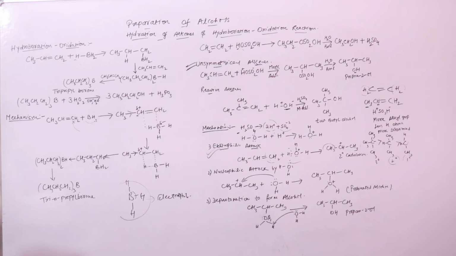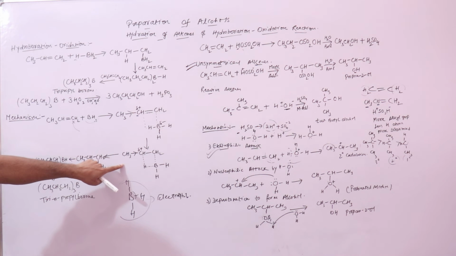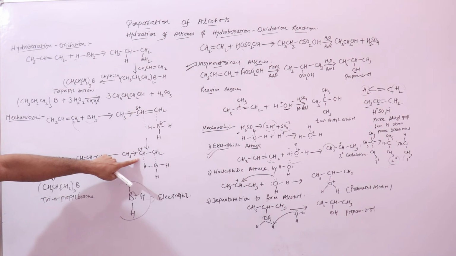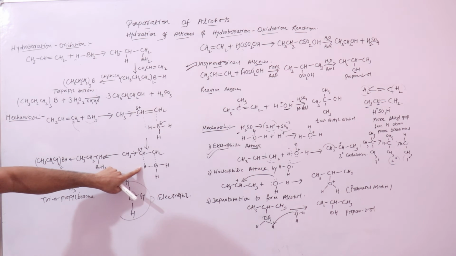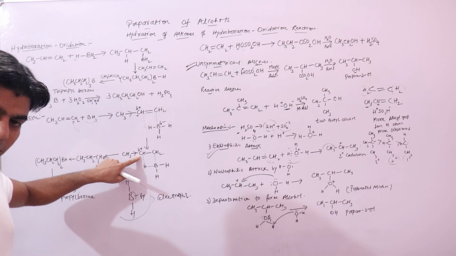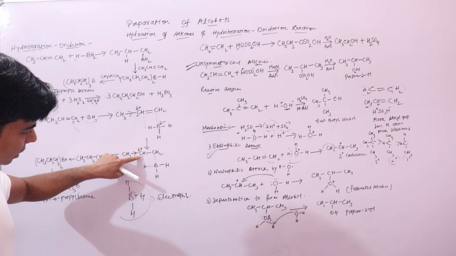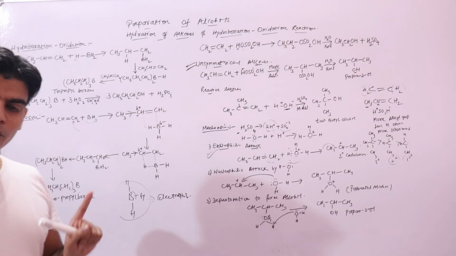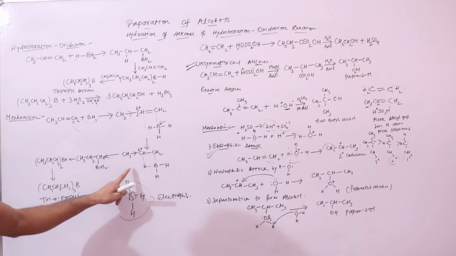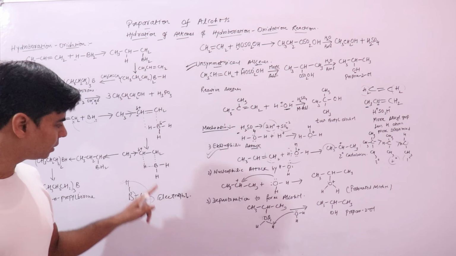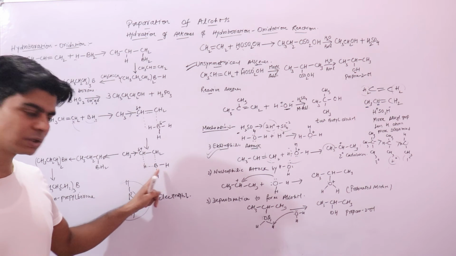Now the positive charge on this complex, on this C2 carbon atom, then attracts one of the hydrogen atoms of BH3. It will attract one of the hydrogen atoms of BH3 to form a 4-centered cyclic transition state. Why do we say it is 4-centered? It has 4 corners, 4 centers.